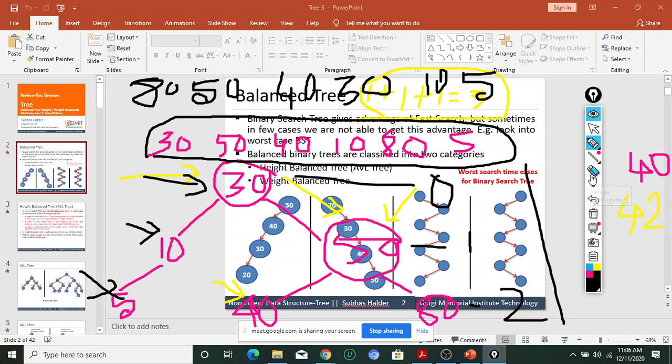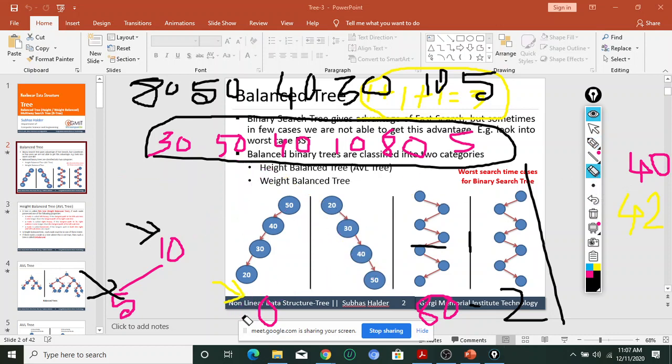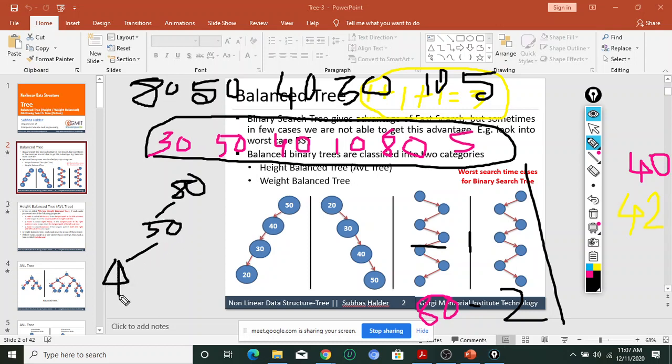Let me remove all those things. So if I construct this tree, anybody can help me? What is the root node? 80. Then 40 will be on the left, and 50. 50 will be on the left, and on the right will be 40. What about the others? Why are you not responding? Then 30, then 10, then 5.